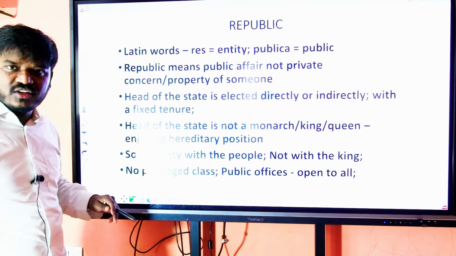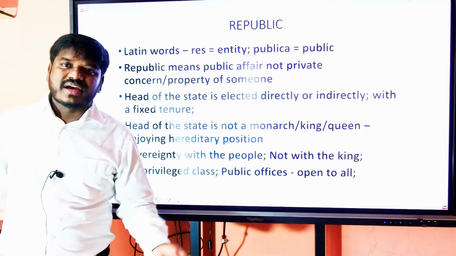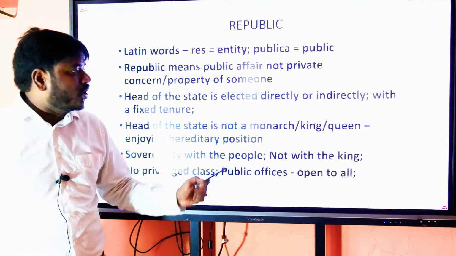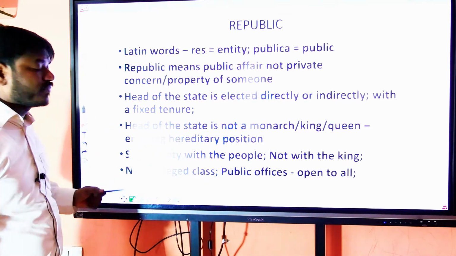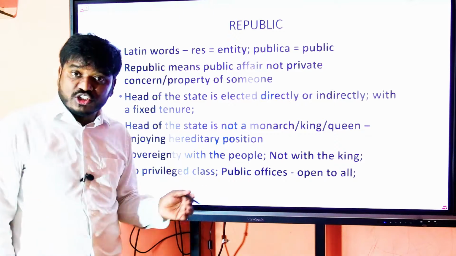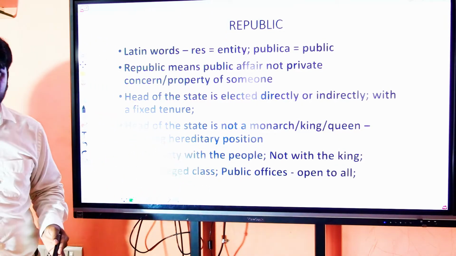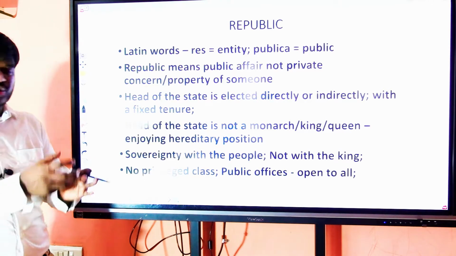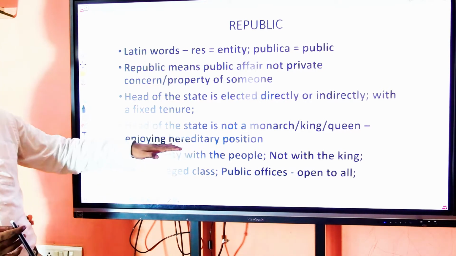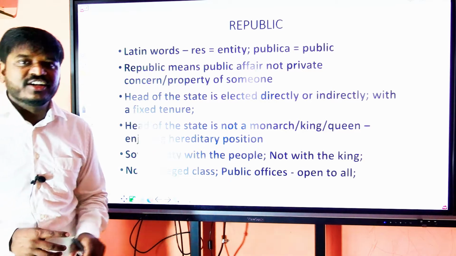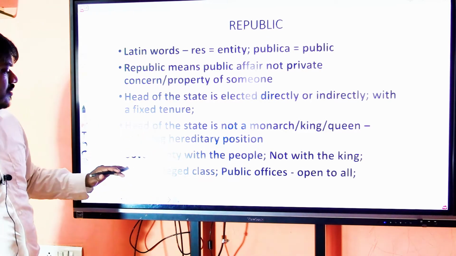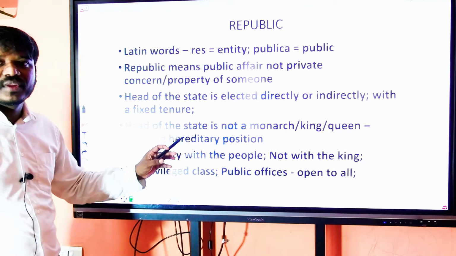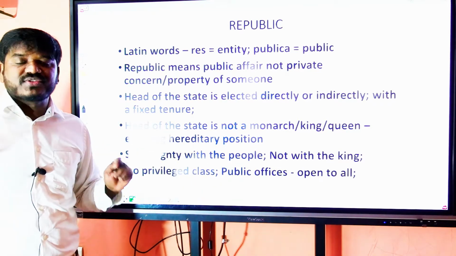The head of the state should be elected, whether directly or indirectly. The head of the state should not be a monarch, king or queen, and they shouldn't enjoy hereditary rights. The rights should be derived from a source, not based on heredity. And another thing, sovereignty lies with the people and not with the king. Who is sovereign? The people are sovereign.